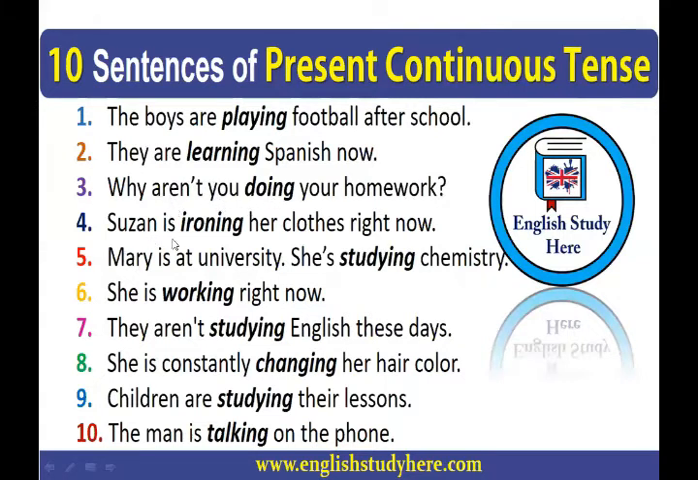Susan is ironing her clothes right now. Right now, in this sentence, shows the present continuous form of a tense. Mary is at university. She is studying chemistry. She is means she is. We can also write she's with an apostrophe s. She is working right now.